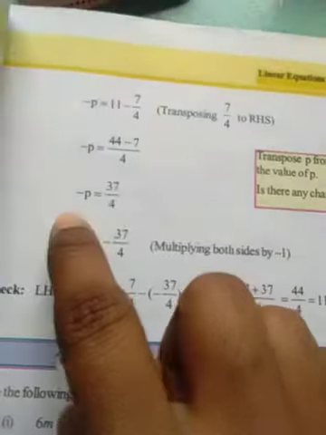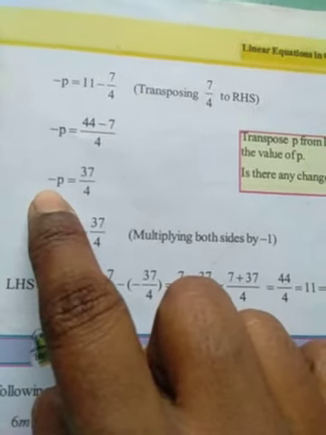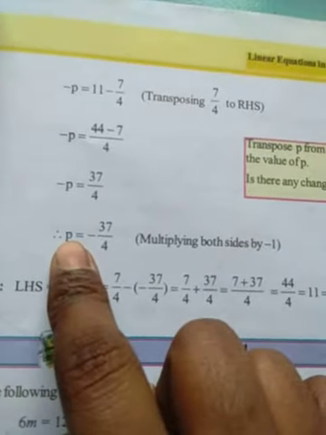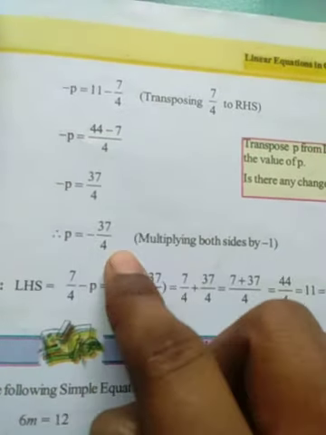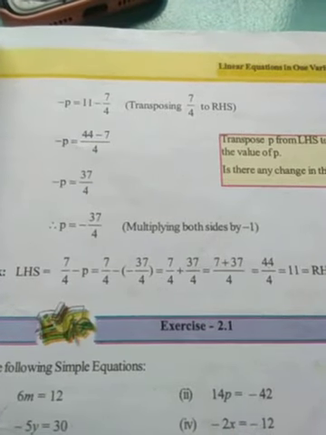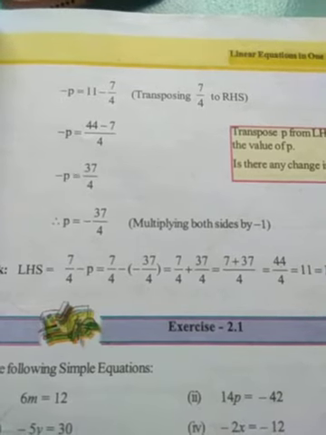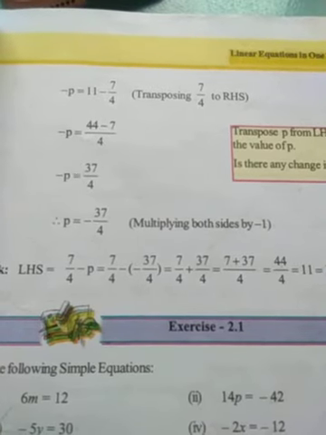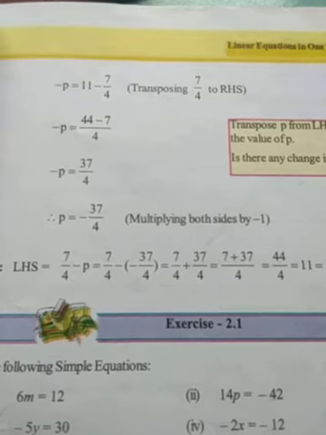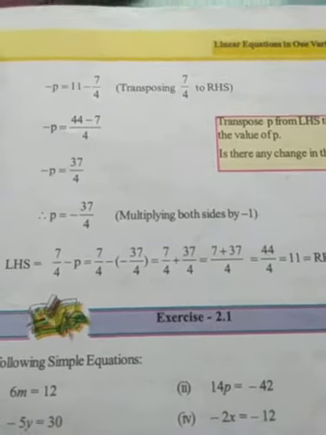Here minus p is there. So what you have to do is multiply both sides by -1, and you will get p as positive, and 37 by 4 becomes negative. Clear? That is how you have to do it, and finally you have to check the answer also, by substituting that value in the equation. Then you will get LHS equal to RHS, and only then your answer will be correct.